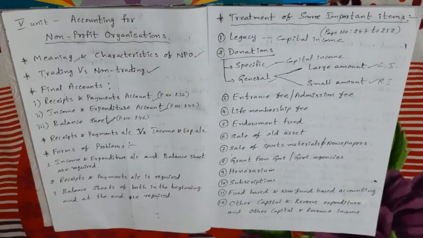So remember, my dears, in donation first we have to observe whether it is a specific donation or a general donation. If it is a specific donation, whether small or big, it is taken directly to the liability side of the balance sheet. But for general donation, if it is a large amount it is to be capitalized, and if small it is treated as revenue income, so it comes on the credit side of the income and expenditure account. But which is a big donation or a small donation depends on the circumstances of each case. Depending on the other amounts, we have to identify whether it is small or big. In the problem I will explain again.